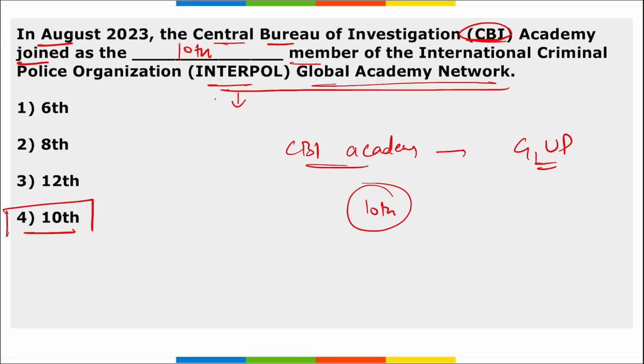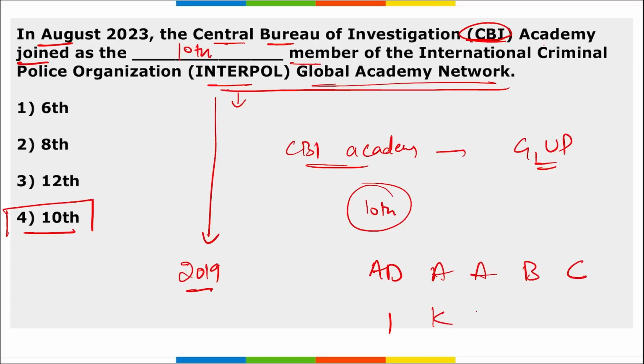The Interpol Global Academy Network was established in 2019 under the leadership of Interpol's Capacity Building and Training Directorate. The main goal was to spearhead a worldwide strategy for law enforcement training. CBI Academy is now the 10th member. The 10 members are Abu Dhabi, Argentina, Austria, Botswana, Colombia, India now, Korea, Rwanda, Saudi Arabia, and Spain. The 10th member is India.